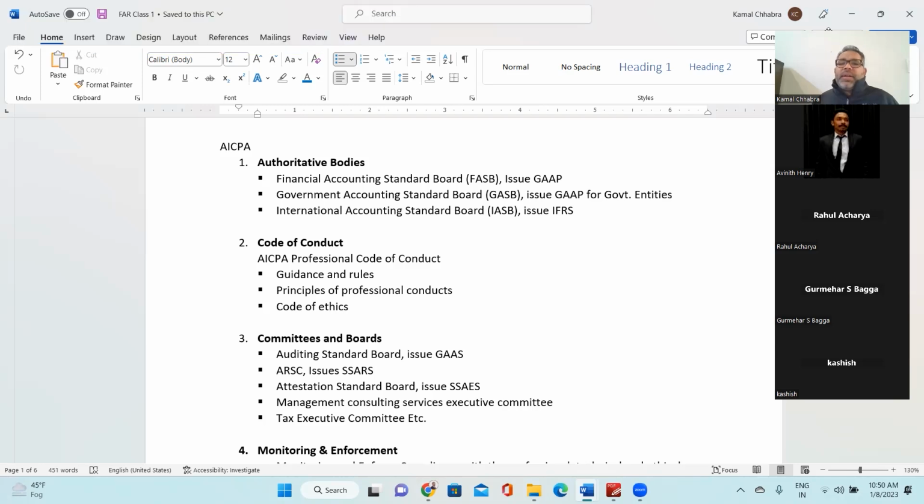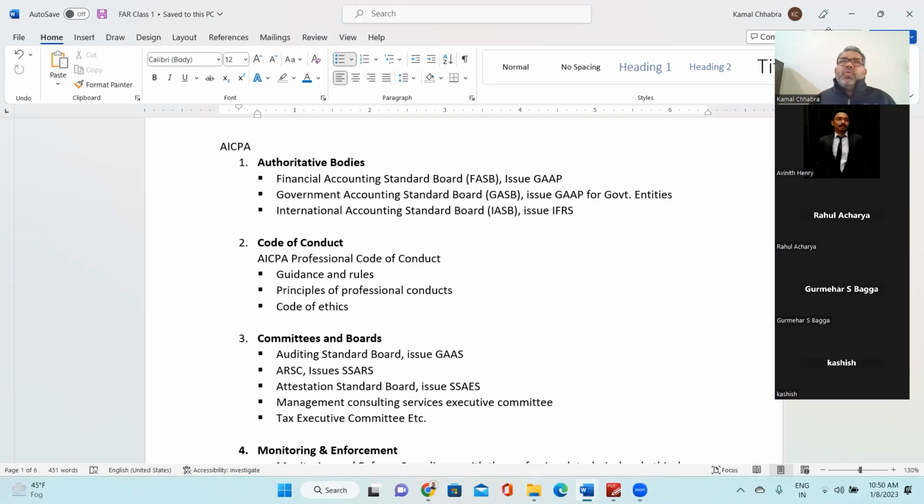Right? So these are the roles and responsibilities of the authoritative body in the AICPA. The second vertical is the code of conduct, which is the AICPA Professional Code of Conduct. This vertical issues guidance and rules to the auditor as well as to the companies.